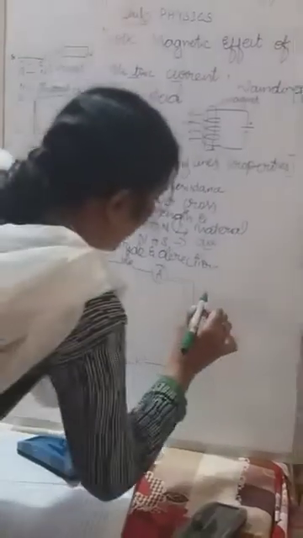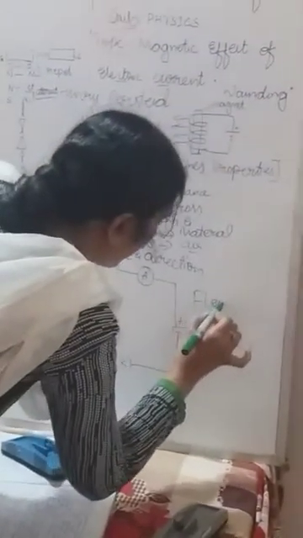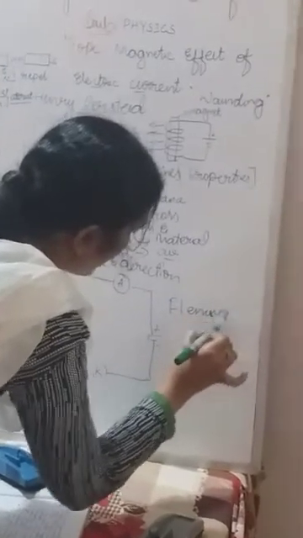After that, one more scientist gave a rule in the next advance of the discovery of the magnetic effect of electric current. That is none other than Fleming. Keep in mind, who is that scientist? Fleming. He continued the discovery in the field of magnetic effect of electric current, and he gave many rules.